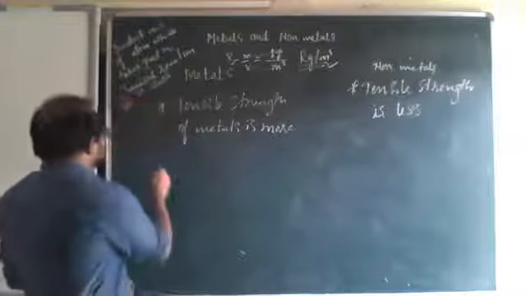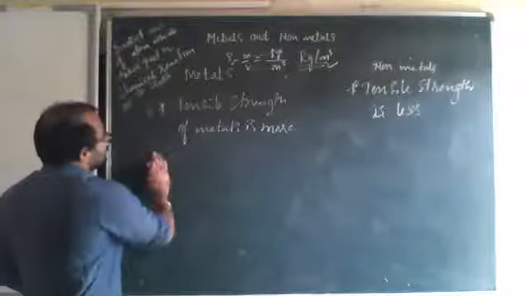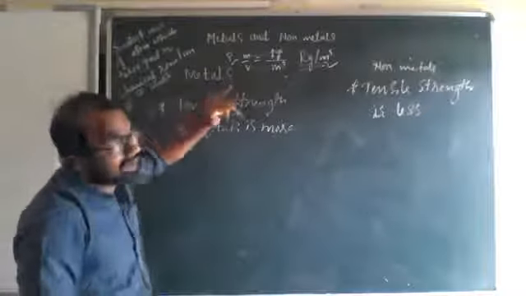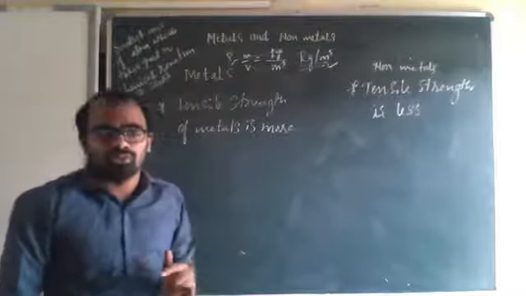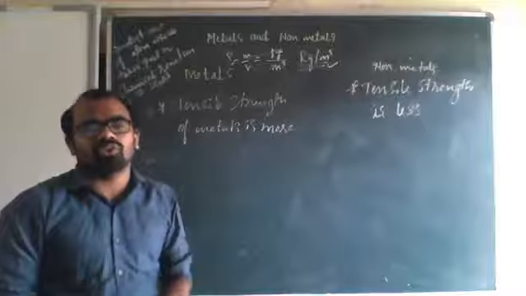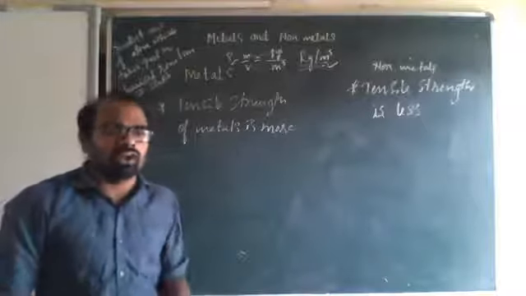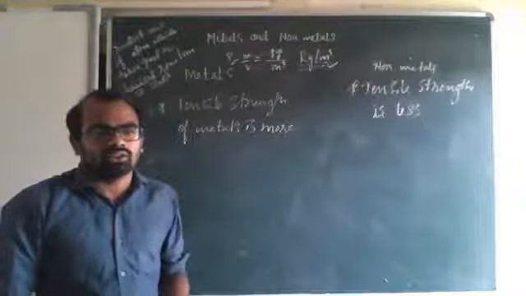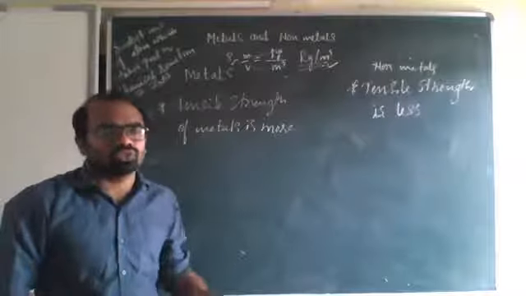So there is no ninth one. These are the 8 points you have to remember. Out of these, you can write 4 for 2 marks and 6 for 3 marks.